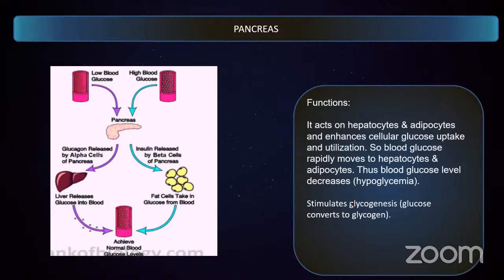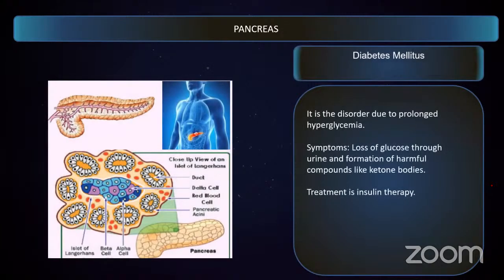Insulin is a hypoglycemic hormone. So in insulin, what does it do? It acts on hepatocytes as well as adipocytes or adipose tissues, and it makes them take more and more glucose from the blood. As they absorb the glucose from the blood, the blood glucose level rapidly decreases. That is why insulin is called a hypoglycemic hormone. Its role is that it stimulates glycogenesis, that is the conversion of glucose to glycogen. So that is about insulin.